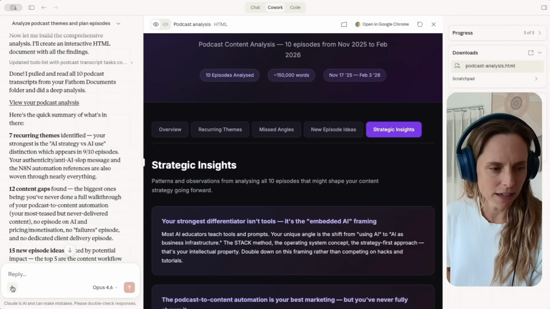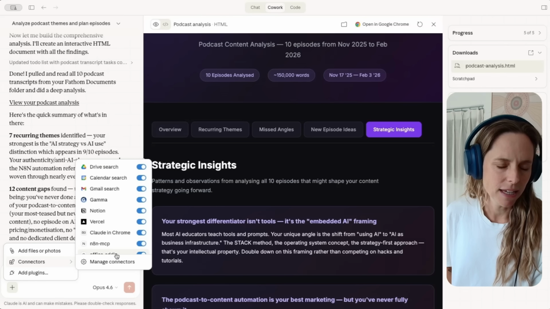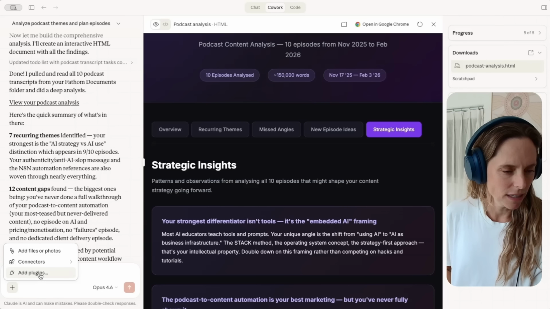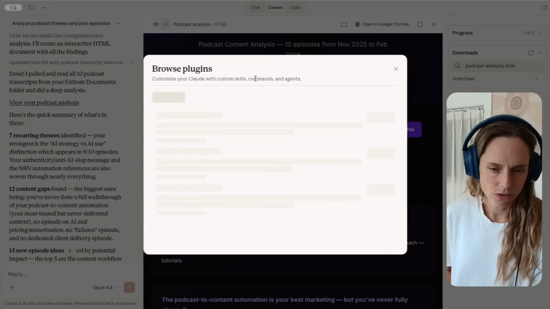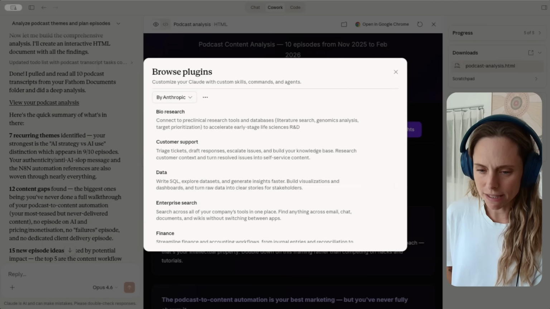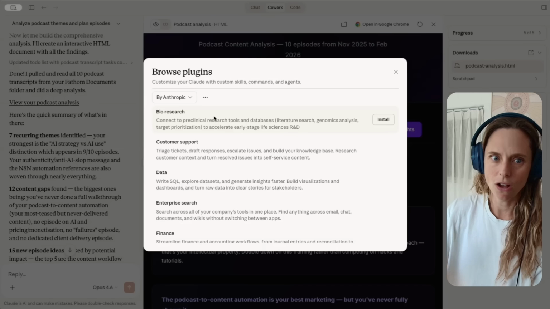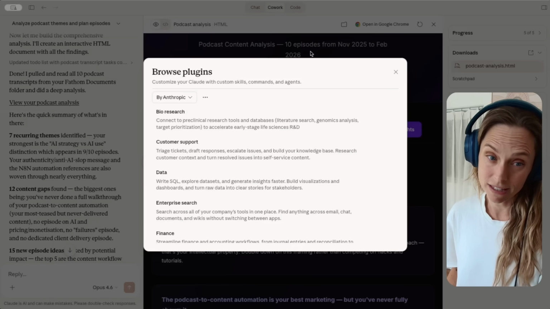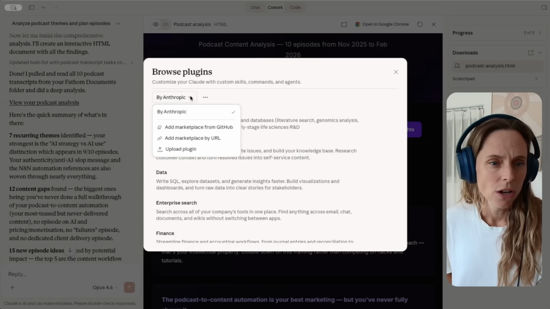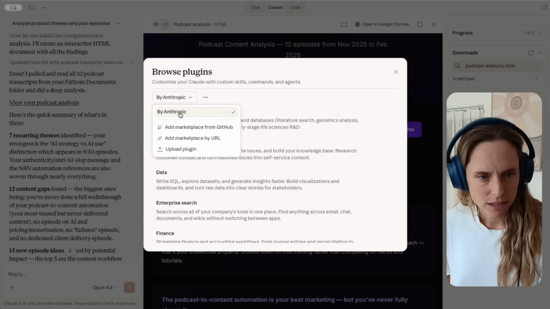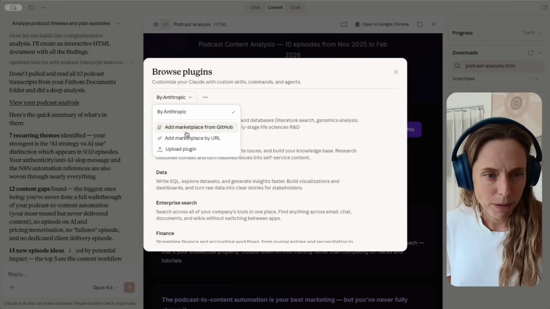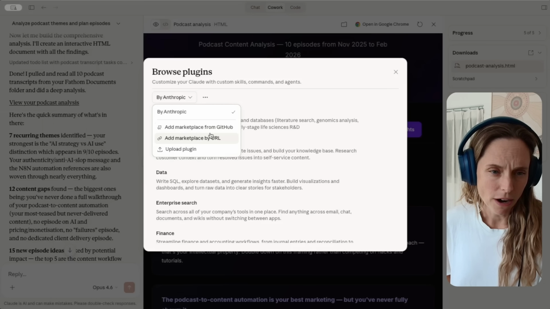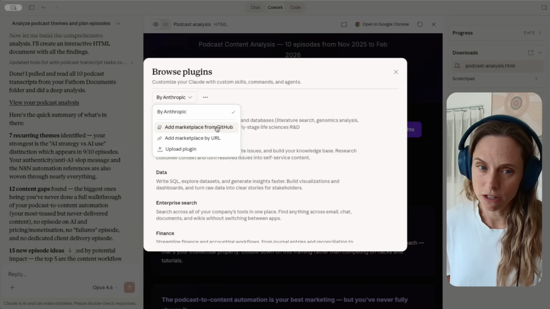So if we come down here and hit the plus button, we have all of these connectors, which I touched on Google Drive before, but there is a new feature now called plugins. So let's open this up. And basically this gives you access to a whole bunch of plugins. And as it says here, these are to customize your Claude with custom skills, commands, and agents. So at the moment, I've got access to plugins by Anthropic, but you can also add your own. You can add in some from a URL, and also there are plugins available on GitHub now.